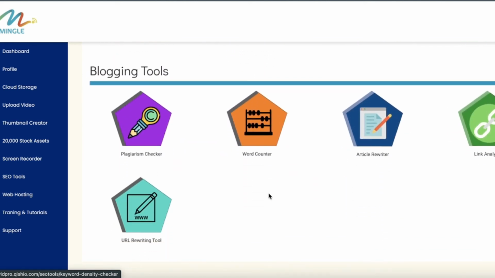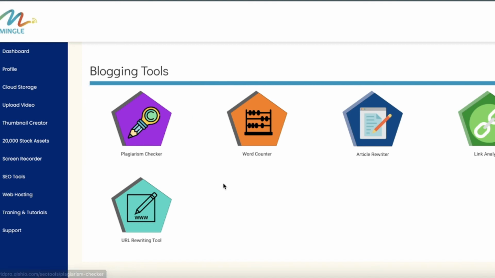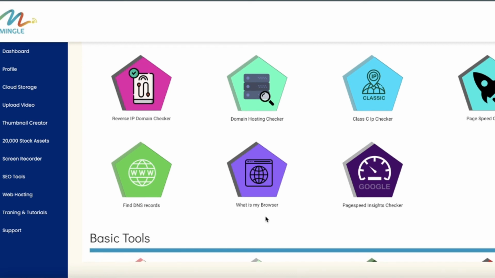And there is the word counter and plagiarism checker. Most marketers and business owners spend many dollars on a plagiarism checker, so you don't have to pay an extra penny for this. You can come to Mingle and use the plagiarism checker. A bunch of options are available, and you can use these tools with only the one-time payment for Mingle.